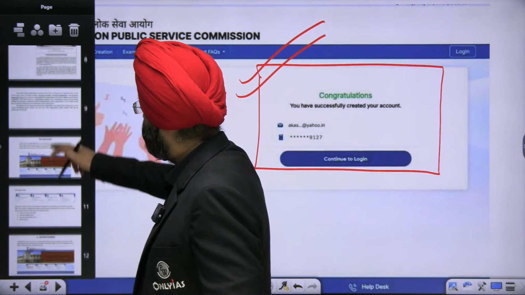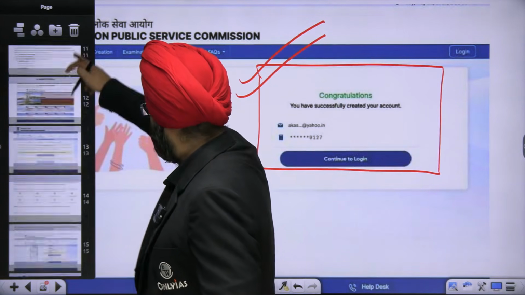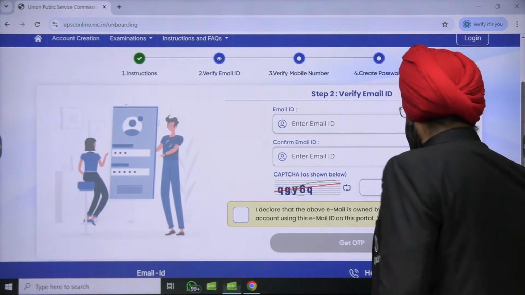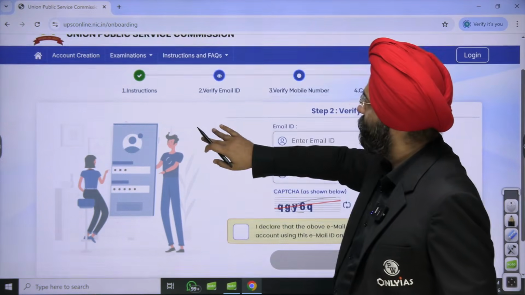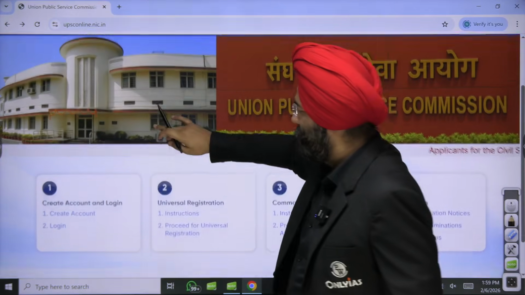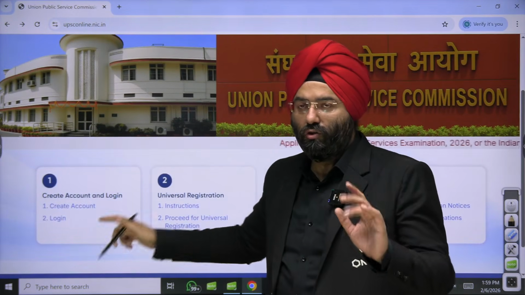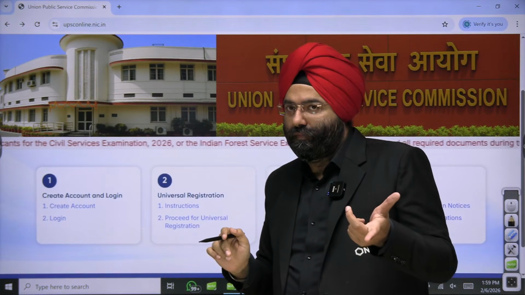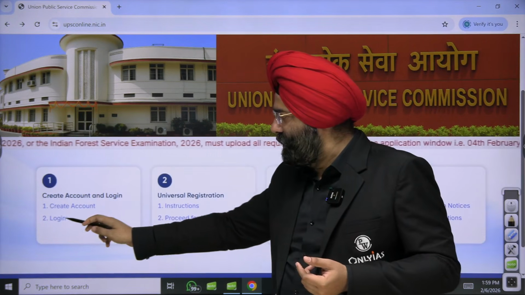Let's see this again. Rather, I will go to the actual website only. Do you see this? If I move back here, the first step was create an account and log in. So your account has been created. Now you have to log in, right? The word login is written here.